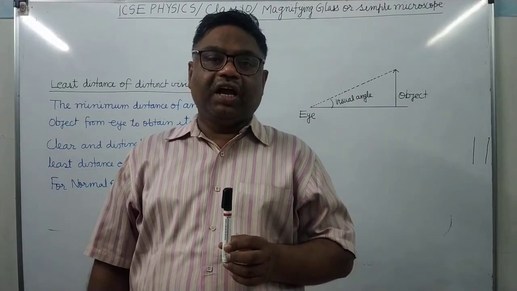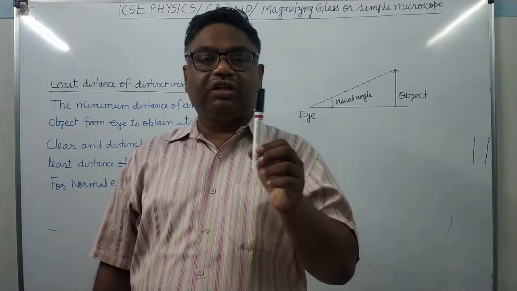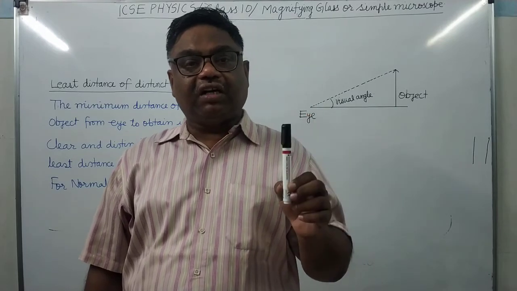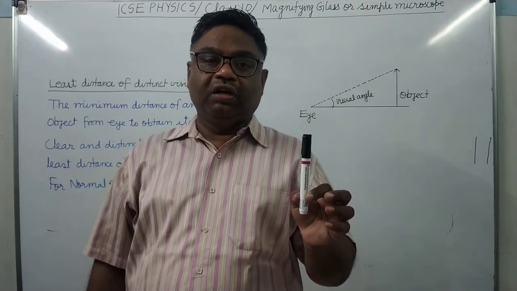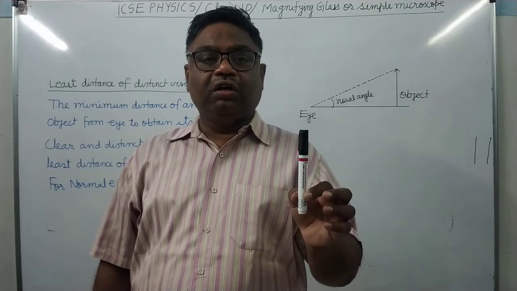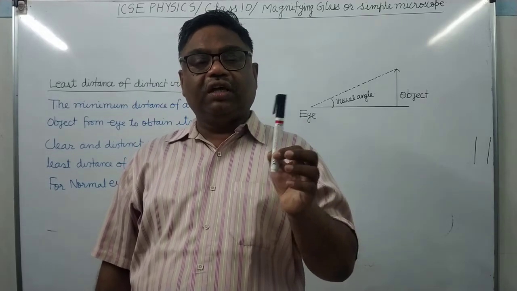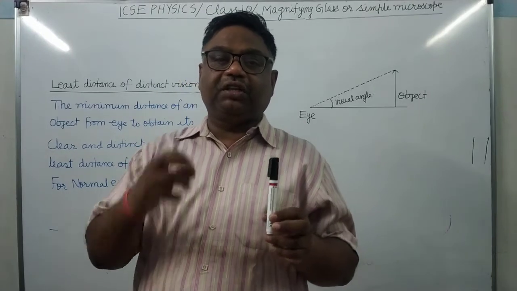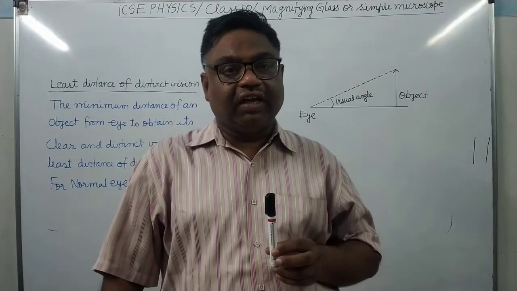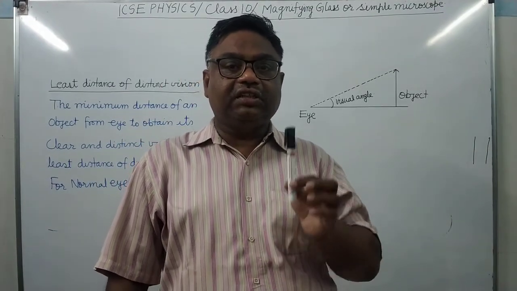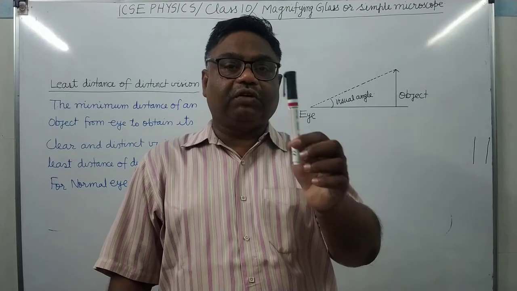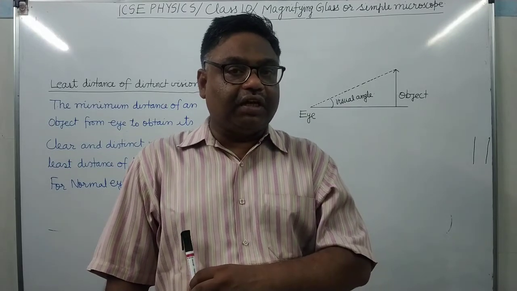It's clear. And to exert greater pressure for a longer time is not good. It will not be good for the eyes to exert greater pressure for a very long time. That's why it is advised to keep the object, when you are observing nearby objects,